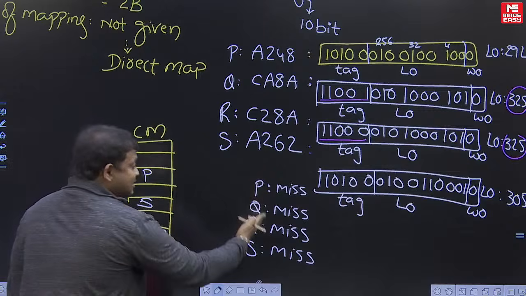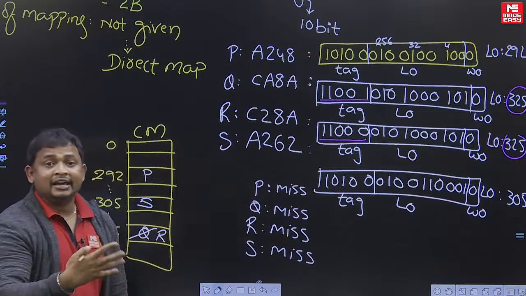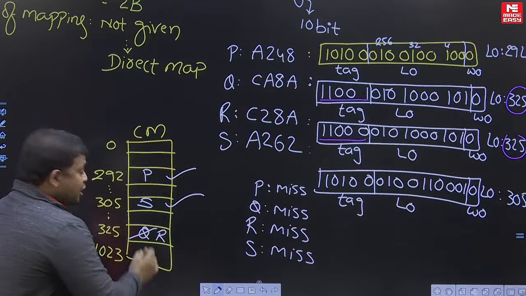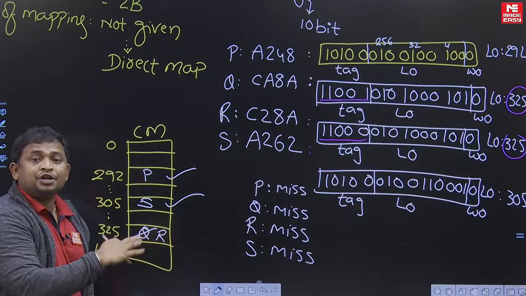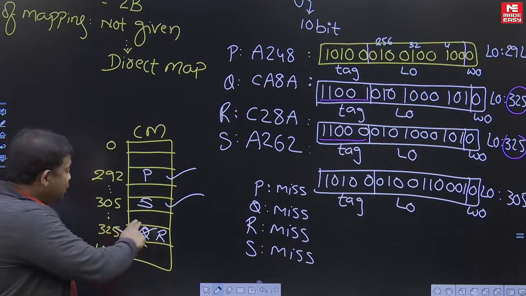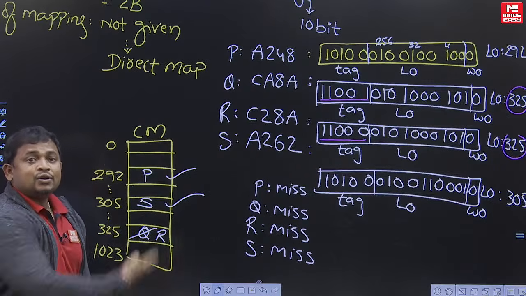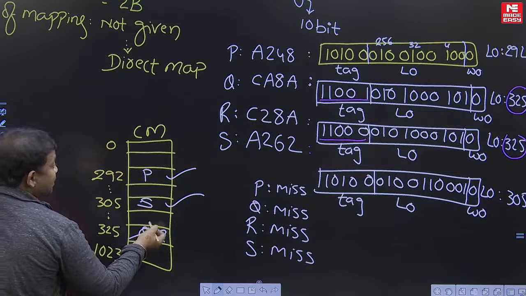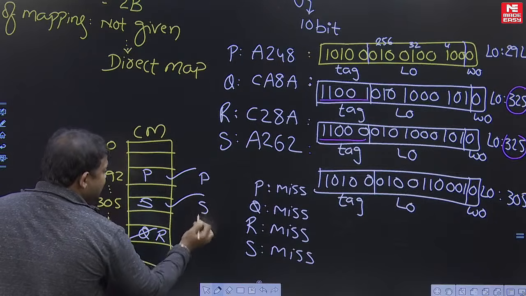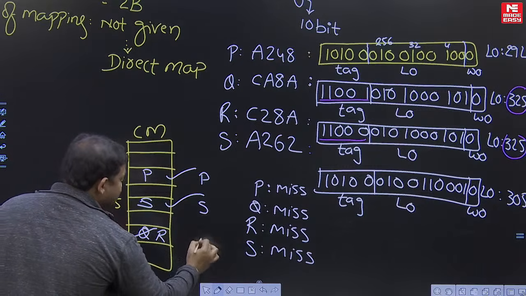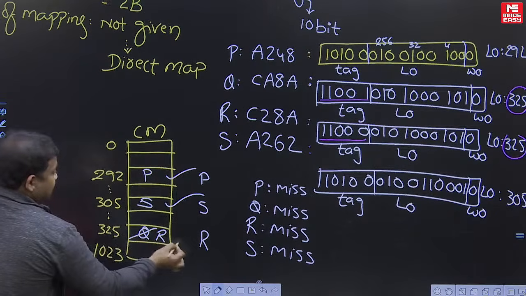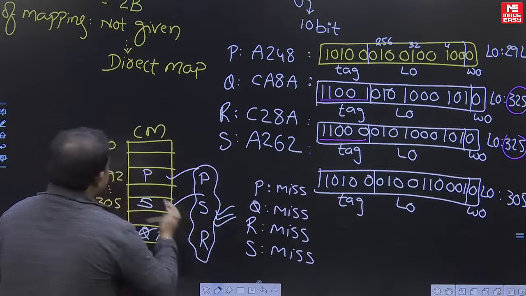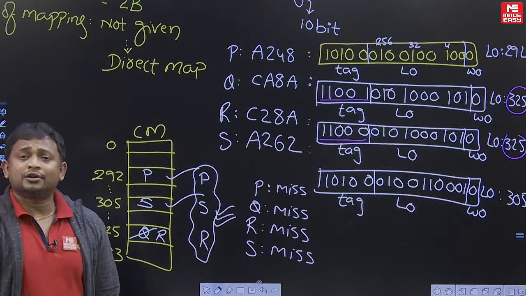So when we are accessing the same data again and again, P is already present in cache, S is already present in cache. Q and R, these two are continuously swapping. So at the end of execution, what is the status of cache memory? P is present, S is present. Okay, at the end of execution, in place of line 325, R is present. Q is not present in the cache memory. This is the analysis of the question.